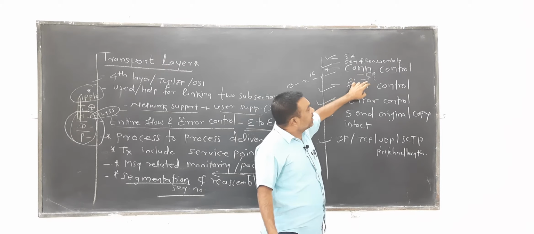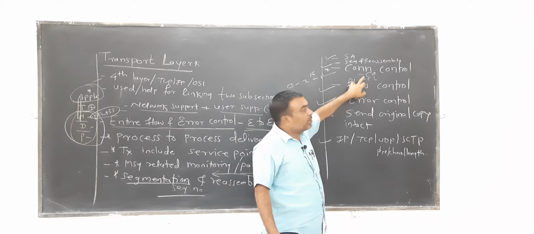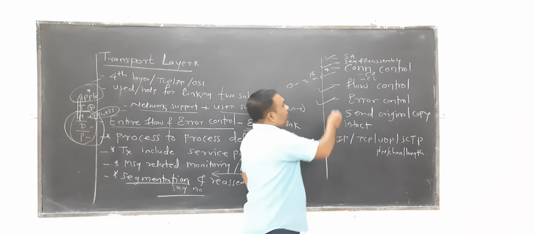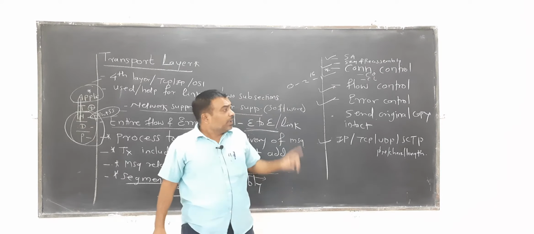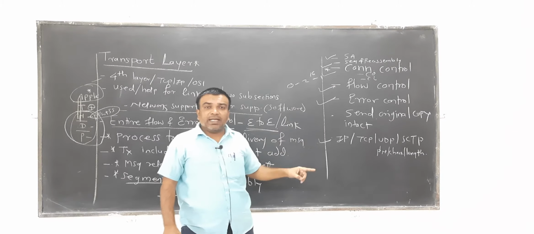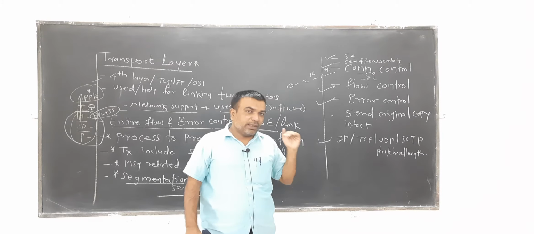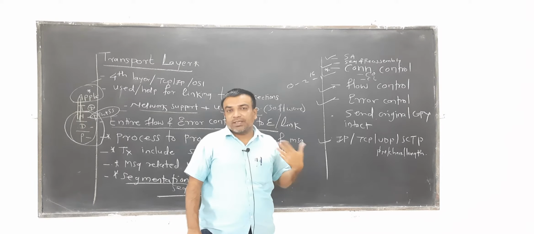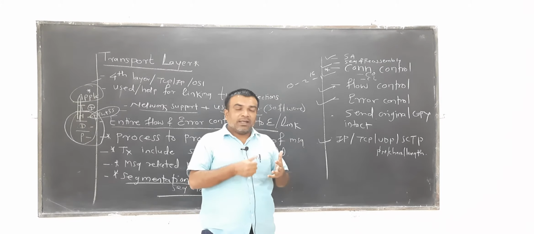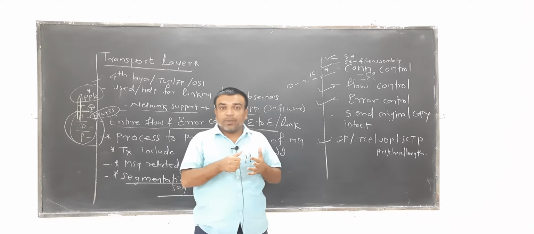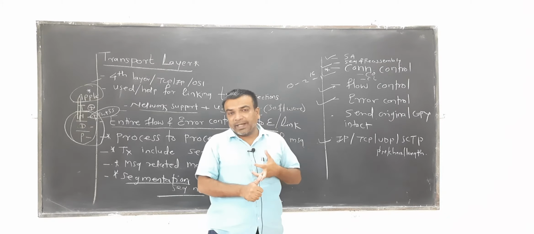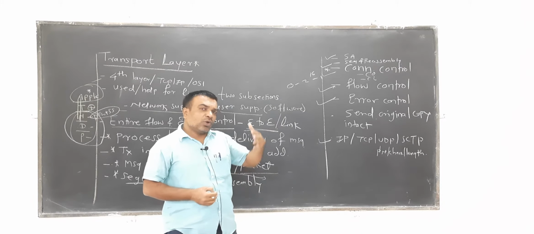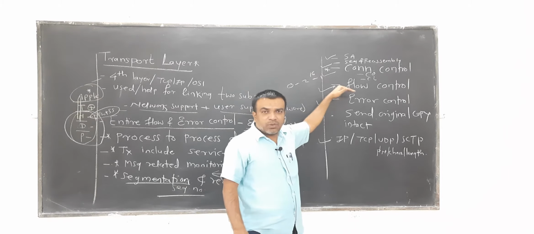So connection-oriented and connectionless delivery seem to be monitored, controlled, and observed by the transport layer. That is the connection control duty. Then flow control. Flow control and error control are also activities of the data link layer. If you know the backstory of the data link layer, it also supports flow control. What are its subsections? Automatic repeat request, Go-Back-N ARQ, and Selective Repeat ARQ. Those are some of the protocols, mechanisms, and schemes that are normally utilized in the case of the transport layer also, for flow control.